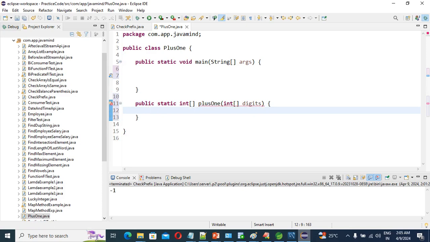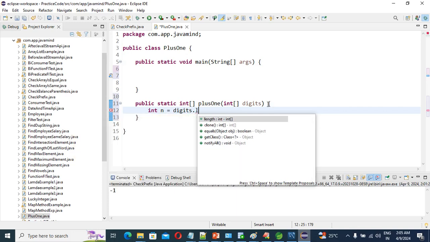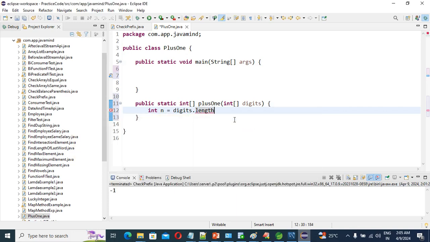Okay. So guys, see what we are going to do. First, we need to find the length of the int array. Int n equals digits dot length, very simple. We have the input digits, and the digits dot length method, right? First we find the length. Correct. So now we got the length of our int array.